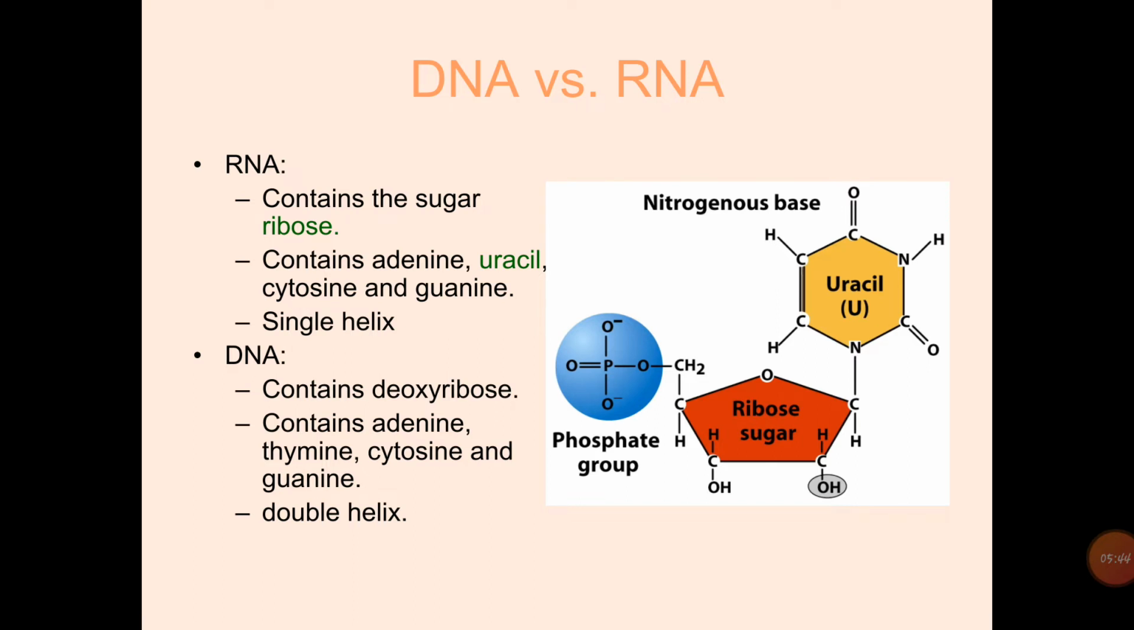DNA contains deoxyribose and the bases adenine, thymine, cytosine, and guanine, and DNA is a double helix. The building block of RNA is a nucleotide, and this nucleotide consists of a ribose sugar, a phosphate group, and one of the nitrogen bases: uracil, adenine, cytosine, or guanine.